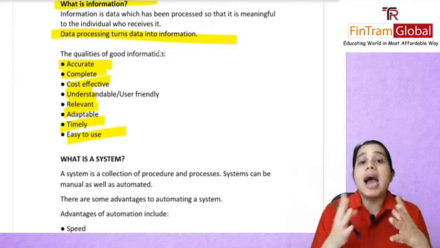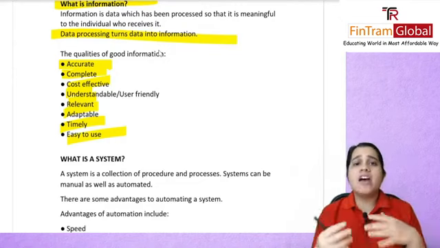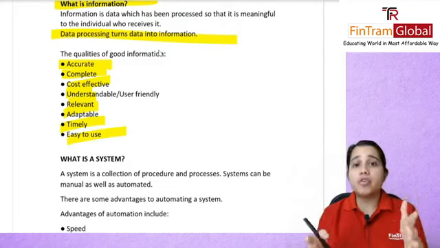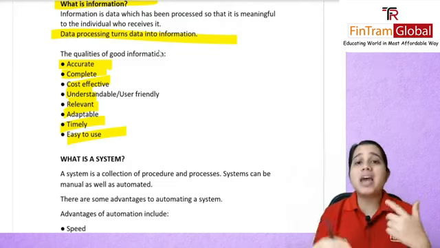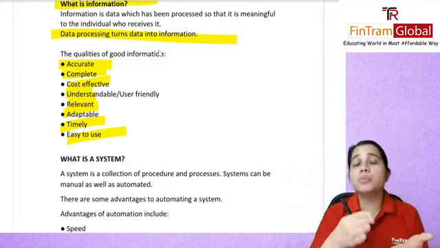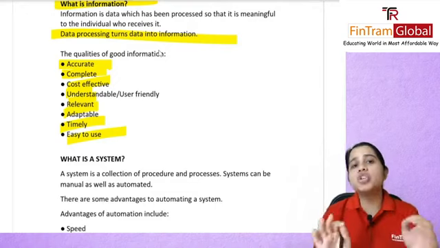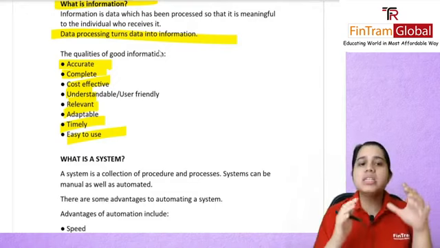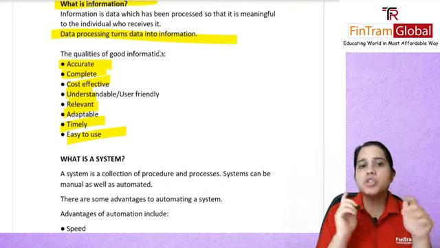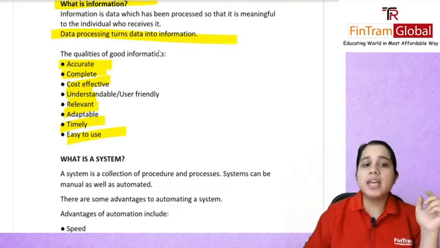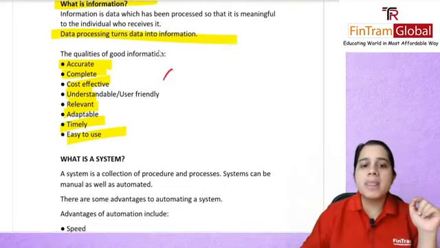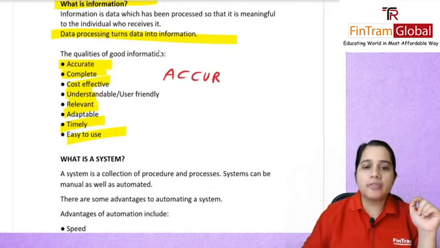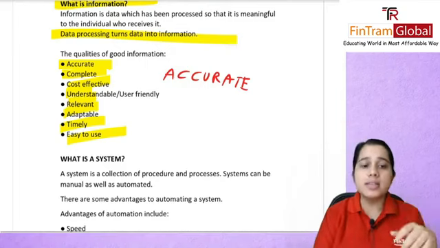Understandable or user-friendly, without too many jargons. Relevant, of course, for whatever work you need. Adaptable, it should be able to change. Timely, you should be able to get it on time, and it should be easy to use. The mnemonic to keep in mind is ACCURATE, from which you can guess all the other words.